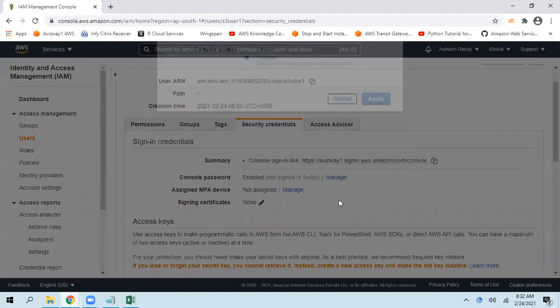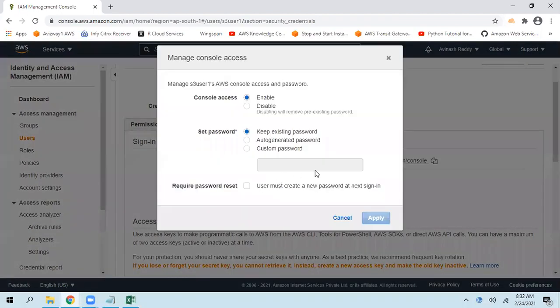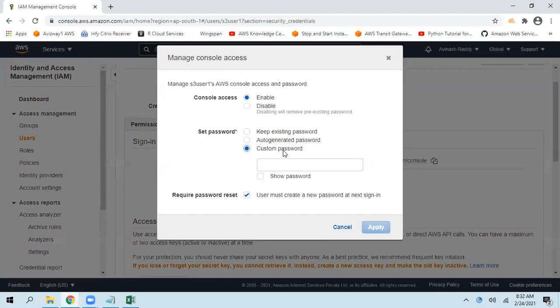That is another option. And auto generate password. For example, he forgot the password. You want to generate an auto generated password and share a new password with that user. Select auto generated, enforce this user, apply. Or you want to create a custom password, then you want to enforce this user.